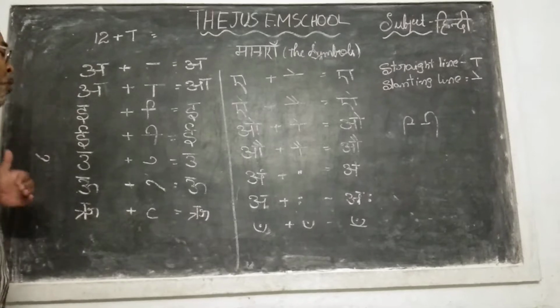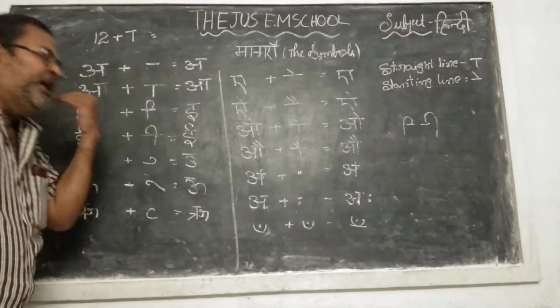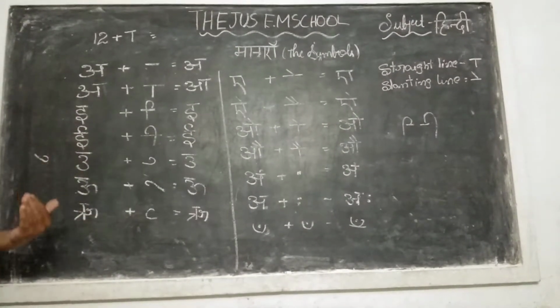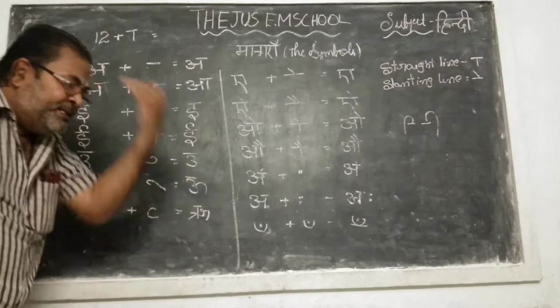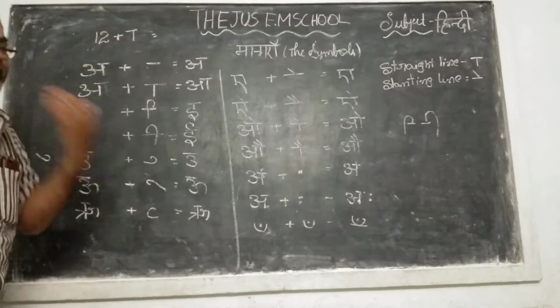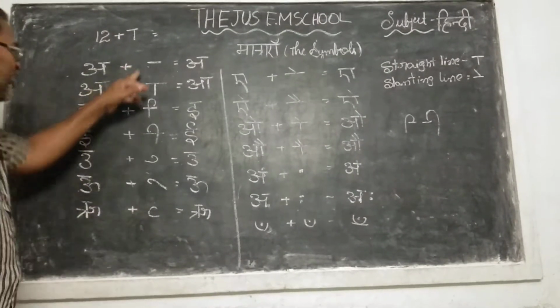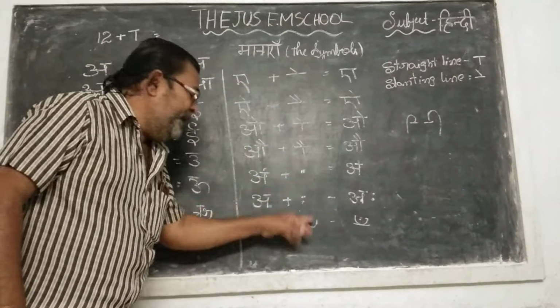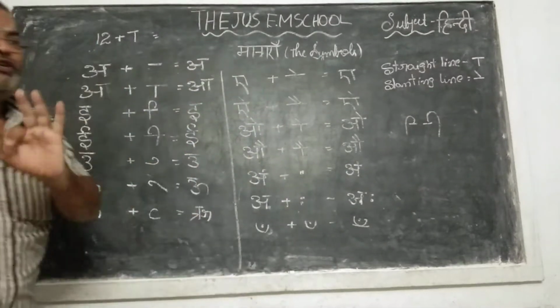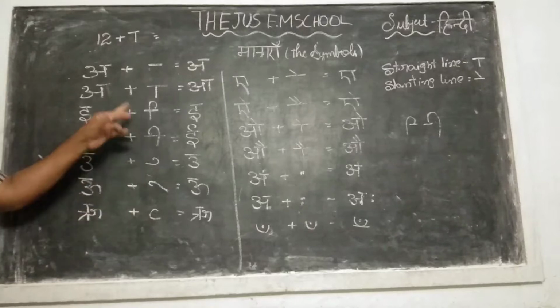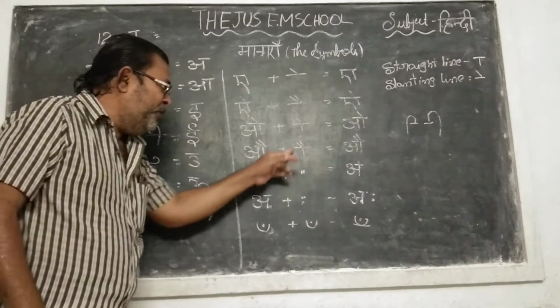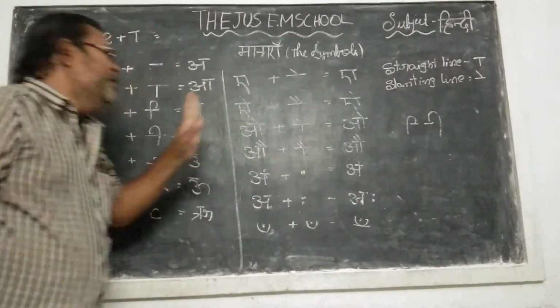And again, U Dirghakshar. Find out my pronunciation. When you find that very clearly, it is very easy to find out and very easy to write. When you learn this basics, it is very easy to complete the total Barakhadi. So these are the basics. When you find that one very clearly, you will be able to find these letters on the board.